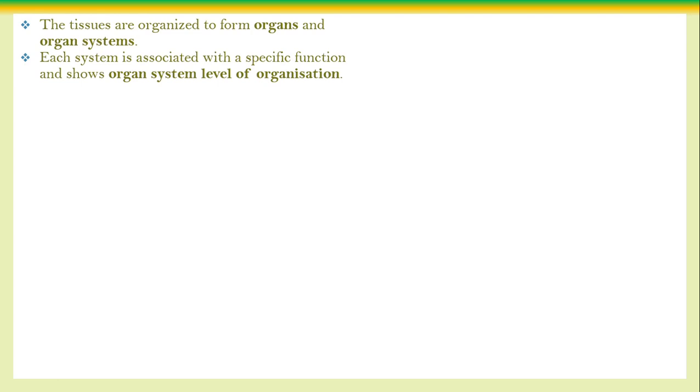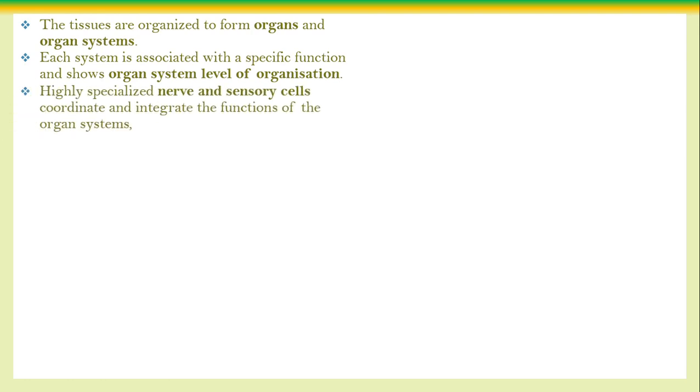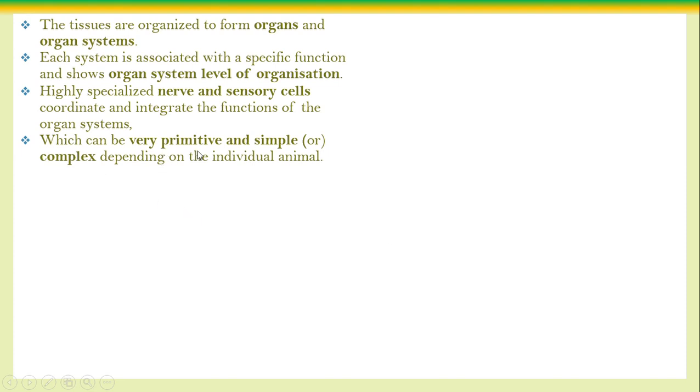They depend upon each other because of coordination. How is this coordination possible? Because of the development of nervous tissue and the sensory organs. Because of these things only, the coordination is possible. In highly specialized nerve and sensory organs, sensory cells coordinate and integrate the functions of the organ system. The form of the organ systems may be very primitive, simple, or complex in nature.